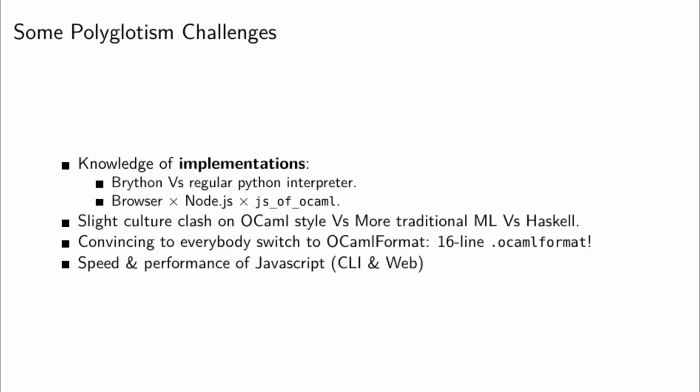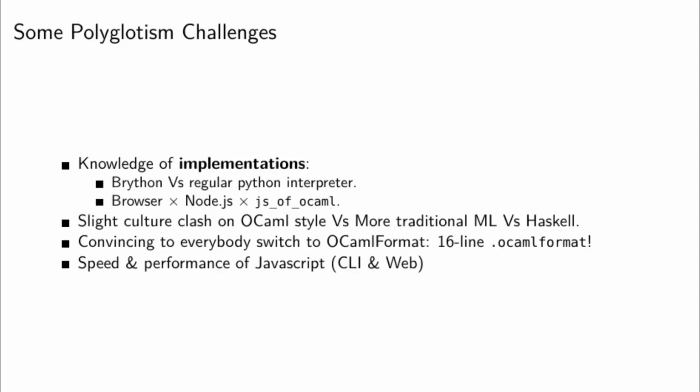Also, we have observed a slight culture clash between OCaml styles, Haskell and traditional ML. It's hard to impose rules in that kind of project. There's already a bunch of code. How do people homogenize when the team is understaffed? So for example, I'm in the Jane Street style camp with labels everywhere and long names and so on, but how do I impose it on everybody?